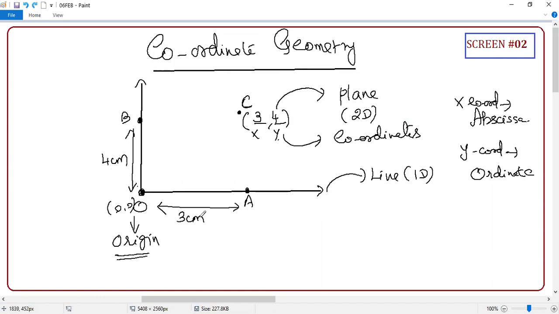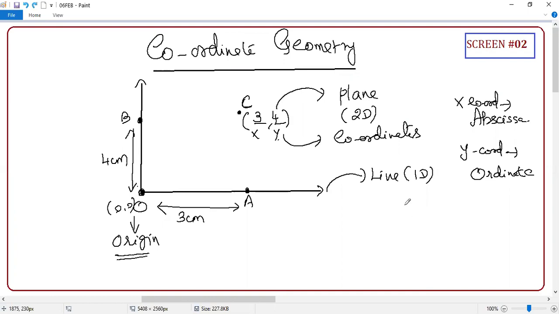So you are all very clear, even a 5th standard student, if I ask, the distance is 3 centimeter, immediately they will say. But if I ask, what is this distance? What will you say? What is this distance? If I ask, then it is challenging work. Correct or not? It's challenging work. That's what we are going to see now.